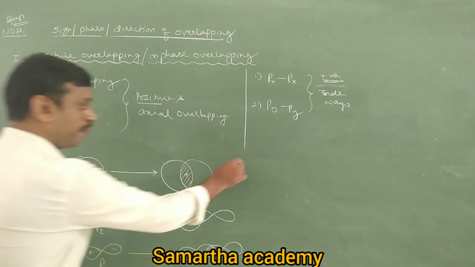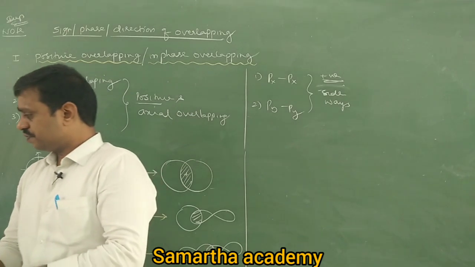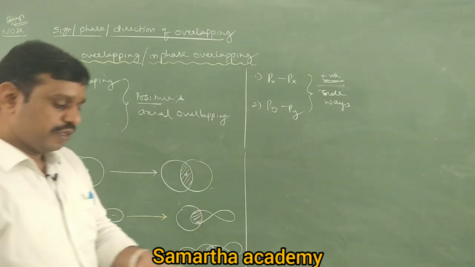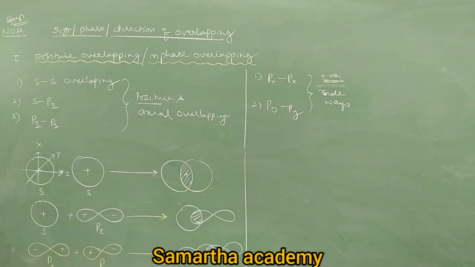Now let's see positive and sideways overlapping. Let us take one simple example. Just imagine the orbitals Px, Py, Pz, how they appear. Three orbitals appear like this.